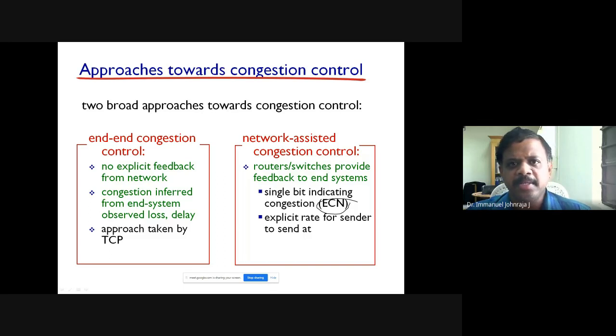Dear friends, please spend time on your own to read about ECN, then random early detection, RED, then the drop tail mechanism. These are all interesting congestion control mechanisms available in the network to thwart, or at least to mitigate, the congestion which happens in the network. Please read about these novel procedures. You will really fall in love with how the design is made to not avoid but to manage or control the congestion in the network.